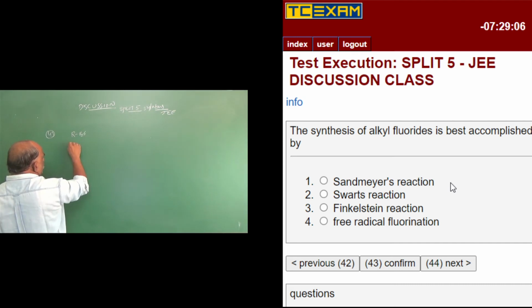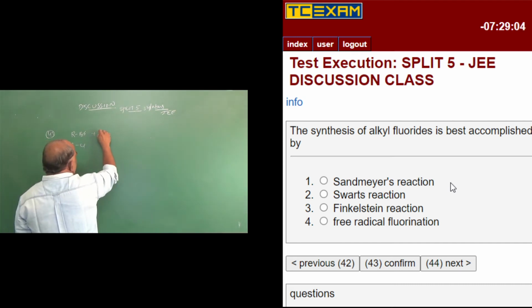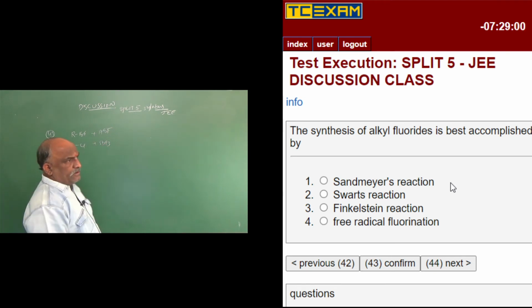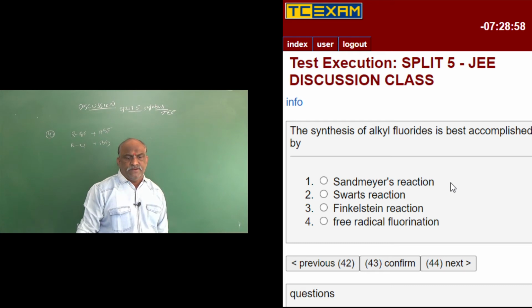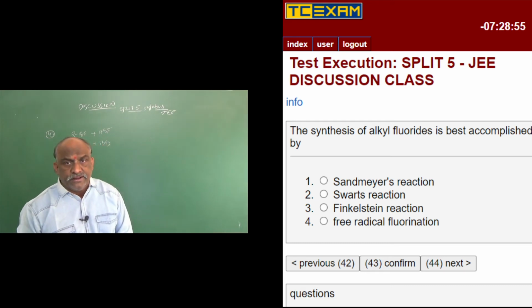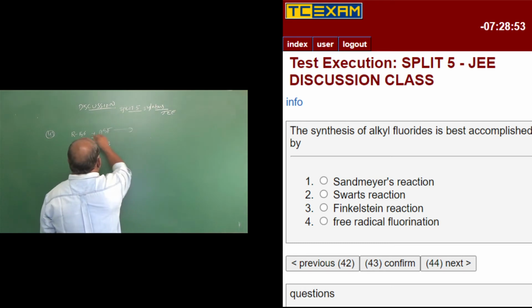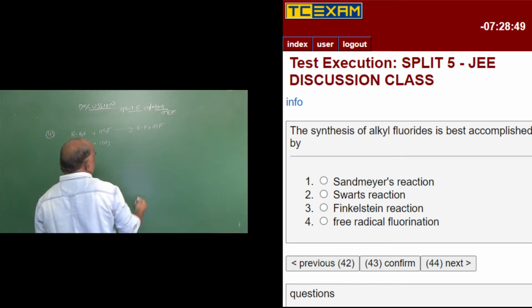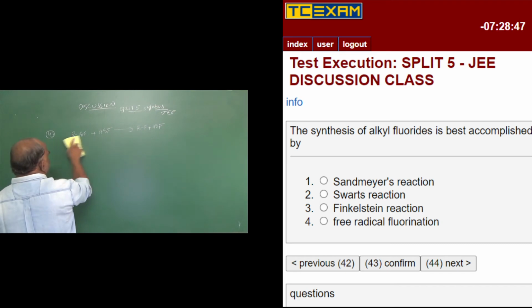RBr or RCl is treated with AgF, SbF3, CoF3. These are said to be the fluorinating reagents. Then we get RF plus AgBr, any one of the substitutions you should take.